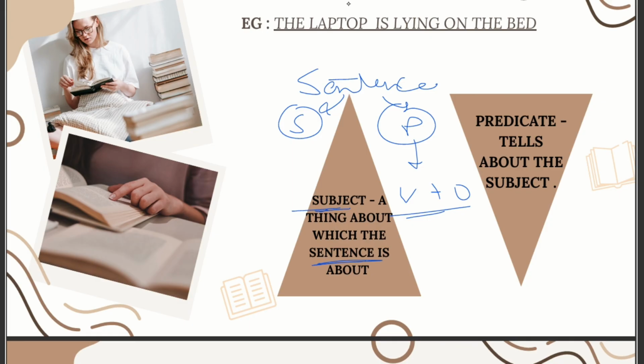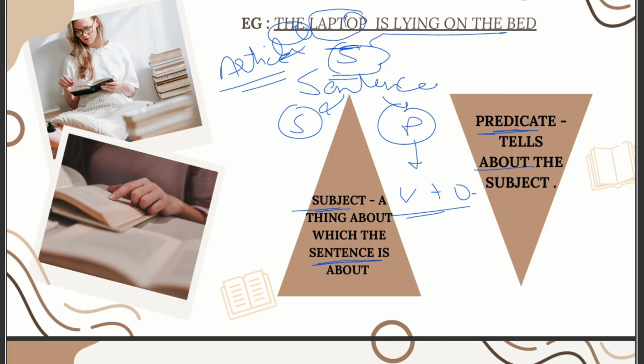In this, if you have a look, the whole sentence is about a laptop, as in, where the laptop is, or what it is doing on the bed. It is lying on the bed. So the whole sentence is about the laptop. So out here, laptop is basically the subject in this sentence. Then we have a predicate which tells about the subject. The "the" out here is an article, we all know this is very easy. "Is lying on the bed" is a predicate.